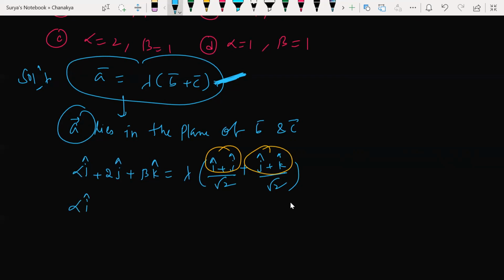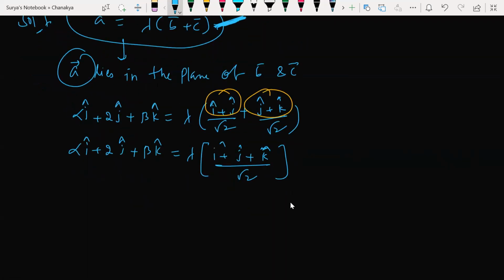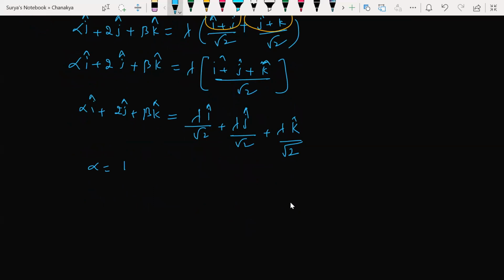So what would you get here now? Compare the coefficients on both sides. You will get to know the exact values. So i cap plus j cap plus k cap divided by root 2. Now look at this here. Alpha i cap plus 2j cap plus beta k cap is equal to lambda times i cap by root 2 plus lambda times j cap by root 2 plus lambda times k cap by root 2. All right, so now what is alpha going to be?